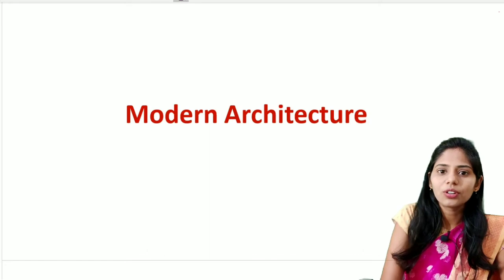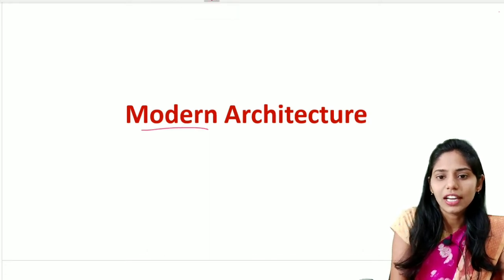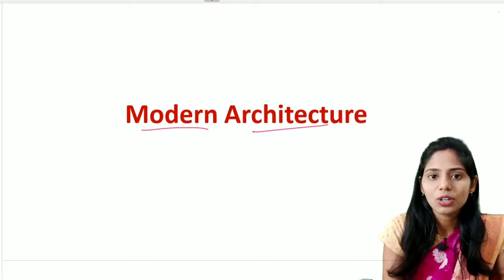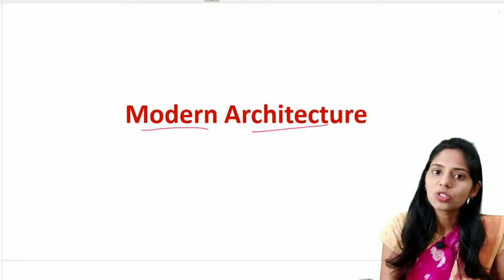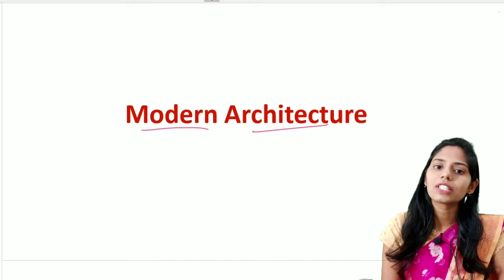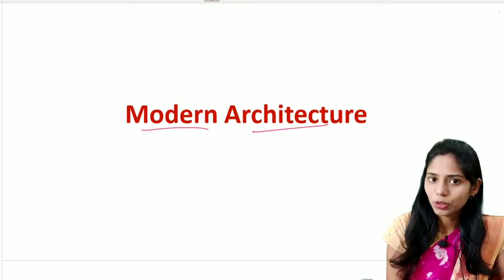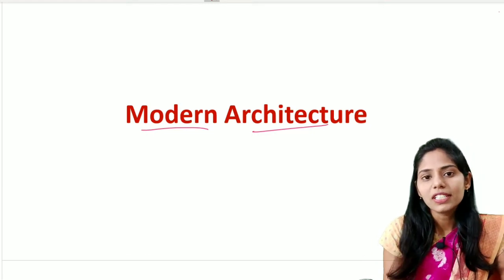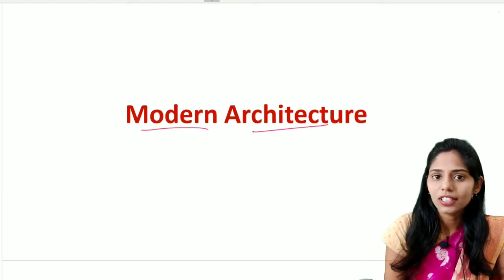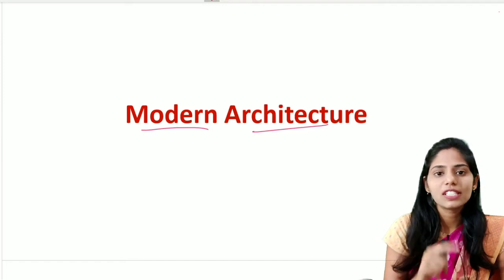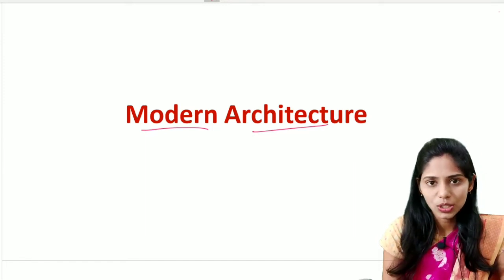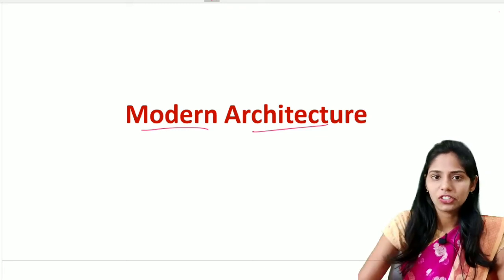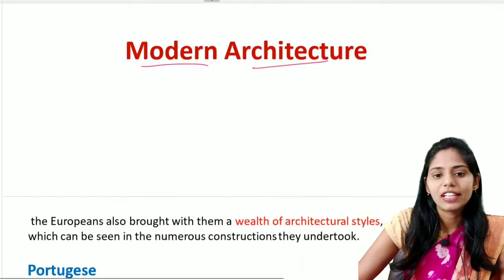Today in this lecture, we are going to learn about modern architecture. Because of the advent of the Europeans, we say there is an influence of European architecture on Indian architecture. So in this lecture, we are going to see the architecture of the Portuguese, the French and also the British. In the British architecture, we are going to see two important styles. The first one is the Indo-Gothic style and the second one is the Neo-Roman style. Later on, we are also going to discuss the post-independence architecture as well. So let's get started with our lecture.